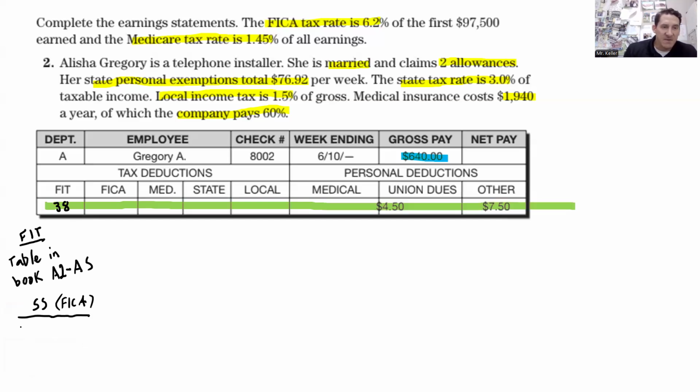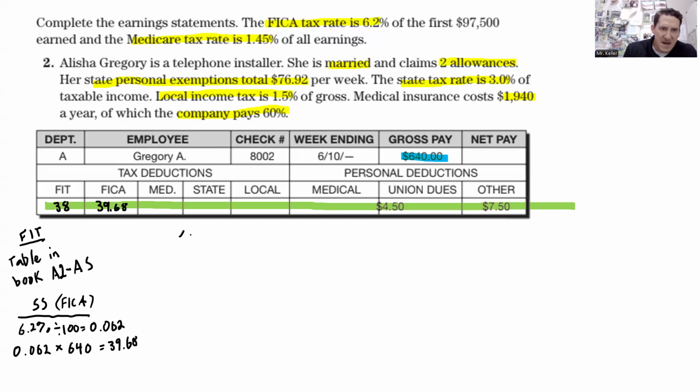So Social Security, first thing, it's 6.2%. So I need to change my percent to a decimal. Again, this is something you should be doing in your head by now, but to do that, you divide by 100. And then you're going to take your percent as a decimal and multiply it times the gross income to find that. So 0.062 times 640. And that comes out to 39.68. So that goes here.